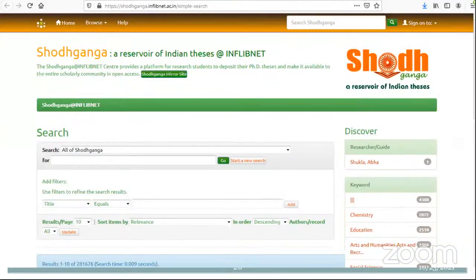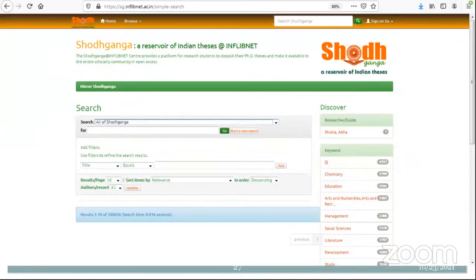In order to access the freely available theses from India, this is the platform. When you want to access any thesis repository, through Shodhganga, that is also available. University wise, you are able to browse the content here. Okay, so this is about the contents of NDLI, the various content available through NDLI which can be accessed.